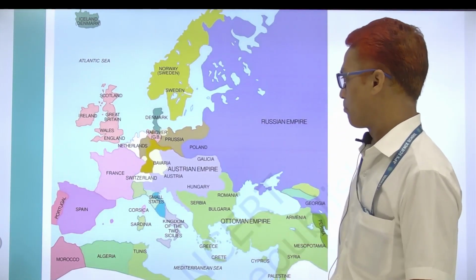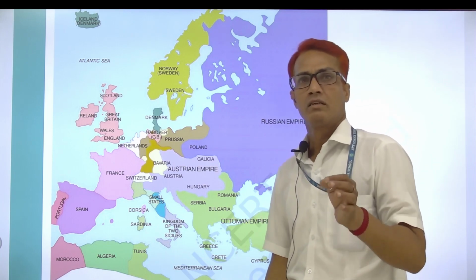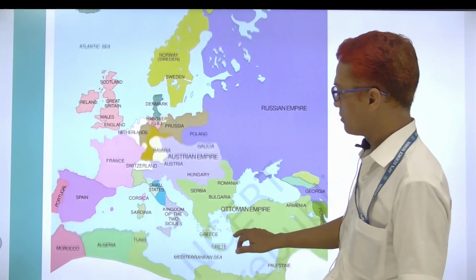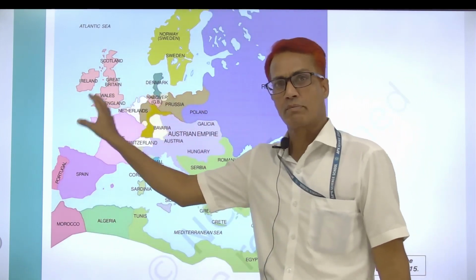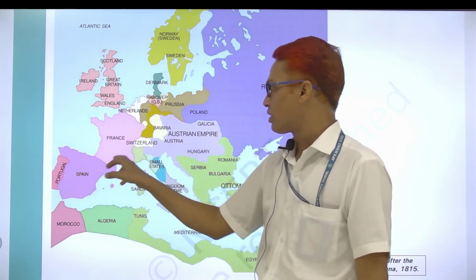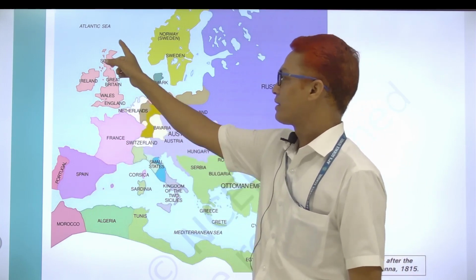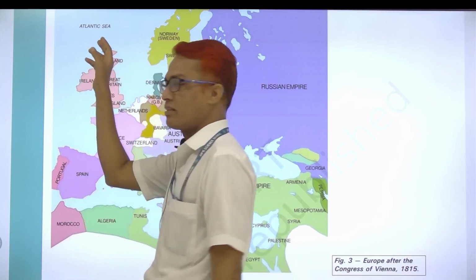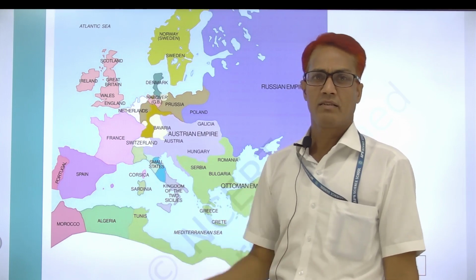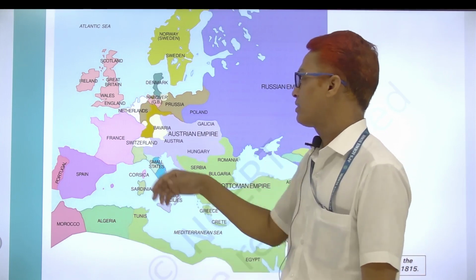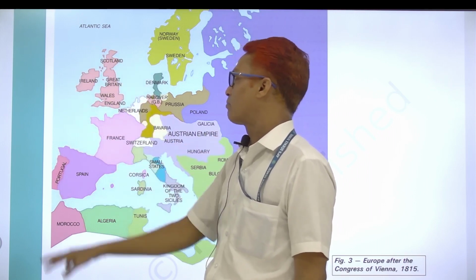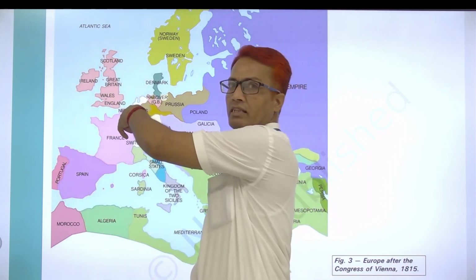That is the map of Europe at that time. So you can see here, according to our chapter, our focus is on France. You can see near France: Spain, Portugal, Switzerland, Netherlands. And many times in this chapter, unification of Britain, I will teach you about the unification of Britain. So you can see here the part of Great Britain. Downside is England.